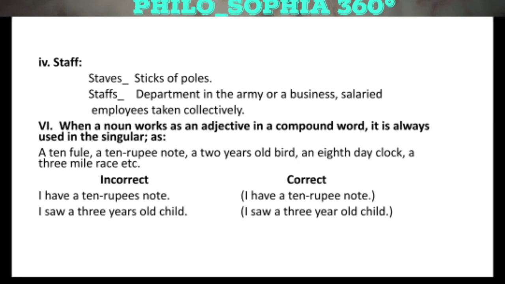In the same way, we have another incorrect sentence, I saw a 3 years old child, which is incorrect because we are using a noun as an adjective in a compound word. So we will use a 3-year-old child. The correct sentence will be I saw a 3-year-old child.